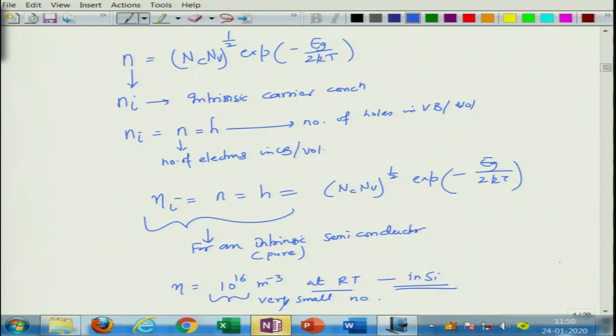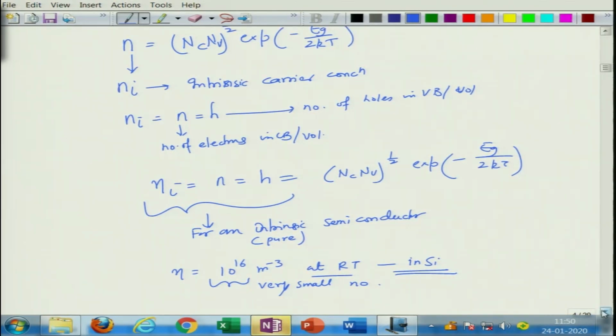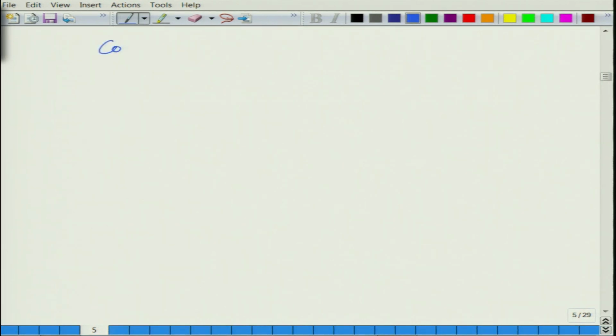Because if you calculate now the conductivity of silicon with this. So now, if you want to calculate conductivity, sigma will be equal to, for a metal, n e mu. For a semiconductor, now you have two carriers: n_e e mu_e plus n_h e mu_h. So this is electron concentration and this is hole concentration.